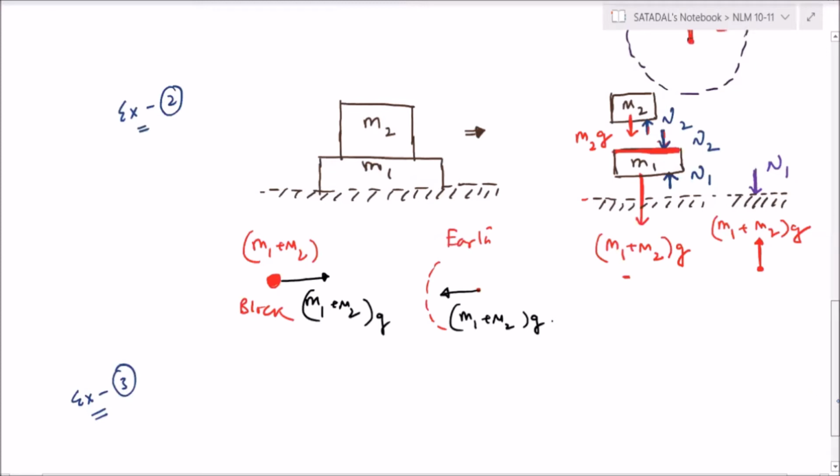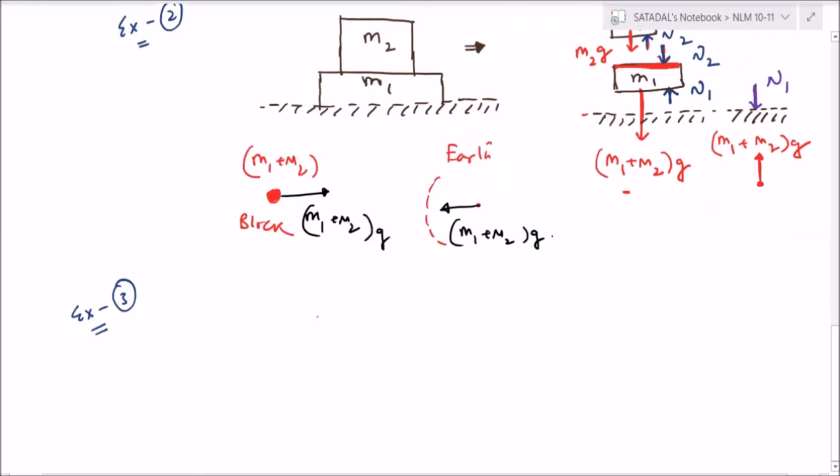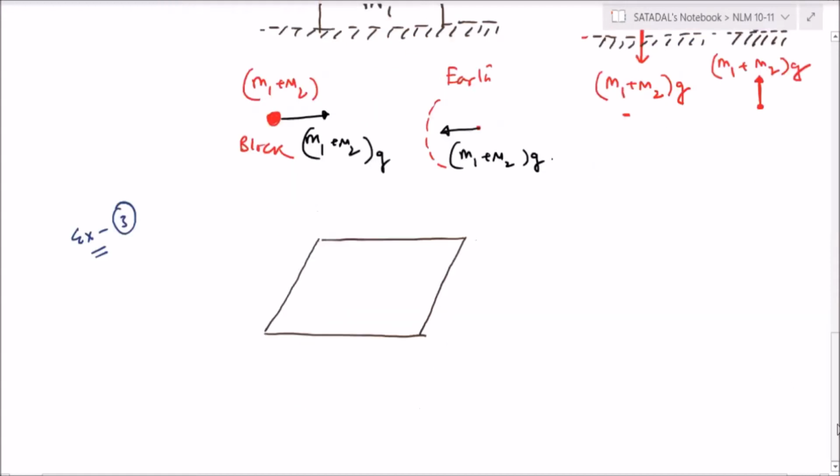Now in example 3, just make it a little bit more complicated. So here we have a study table.